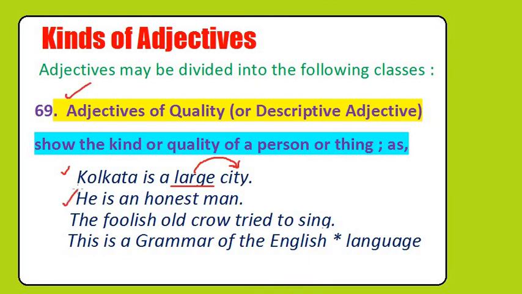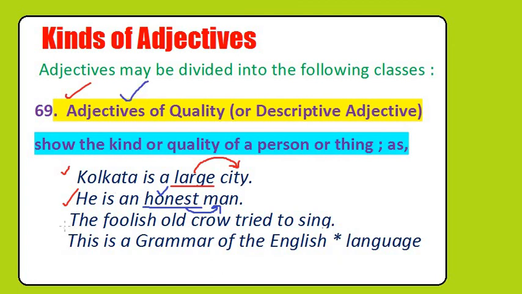The second sentence, he is an honest man. Honest is the adjective in this sentence. It is describing the noun man, and honest is telling the quality of the man. So here it is the adjective of quality.